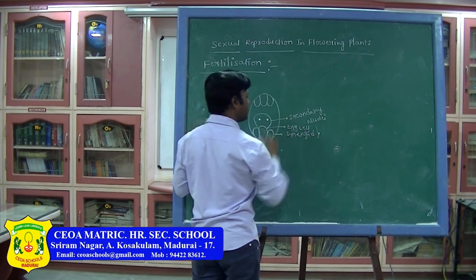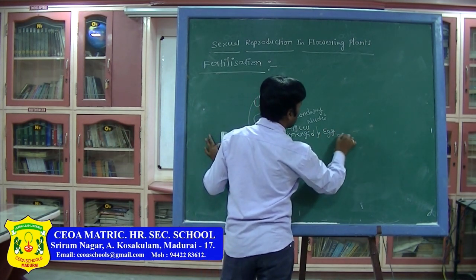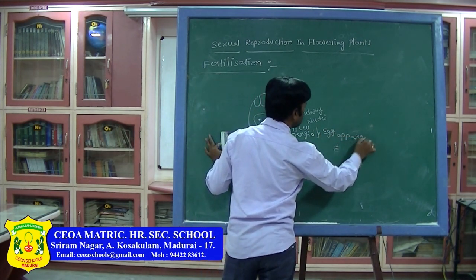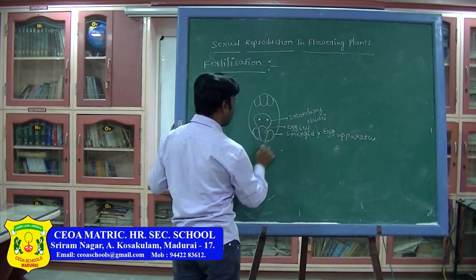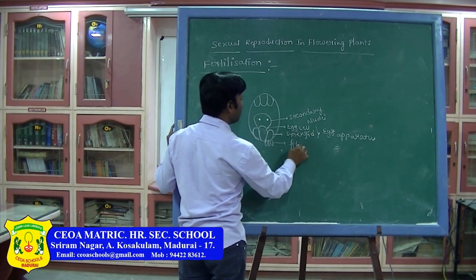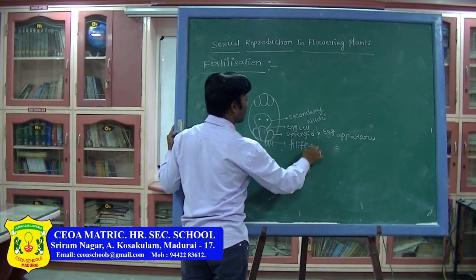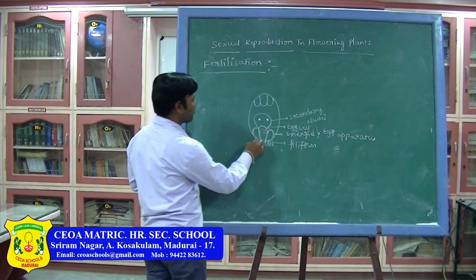Egg cell and synergids together, what do we call? Egg apparatus. Then in front of the synergid, finger-like projections are present. These we call the filiform apparatus.